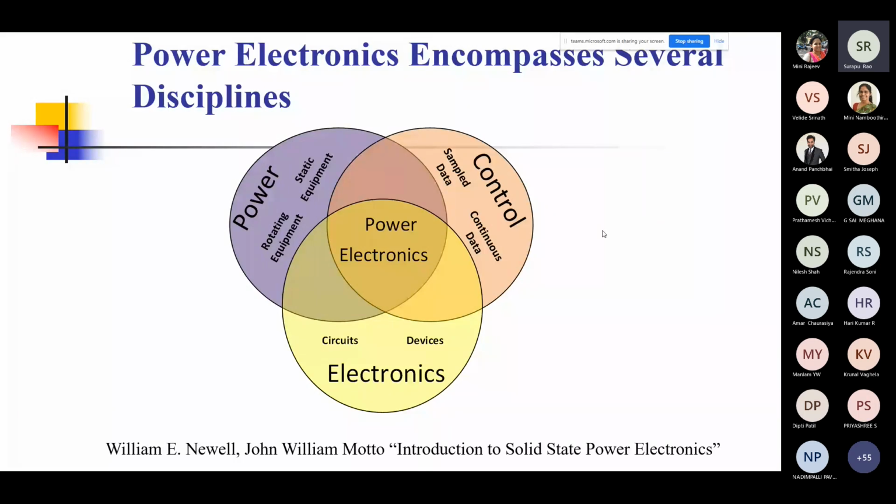And you have electronics, which is the main workhorse. As I said, in electronics you basically try to do power conversion by electronic means, and electronics gives us the devices and the circuits. So this is what it contributes to power electronics. Together, all these major fields constitute what is called power electronics.